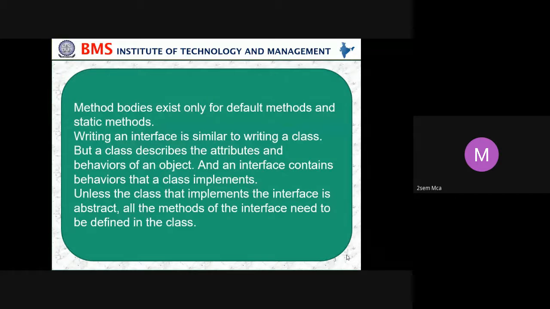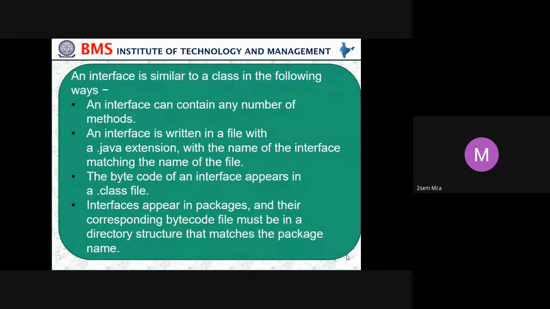So in an interface, we are not implementing anything. If you want to implement what is present in the interface, then we have to use the interface things in the class. So that's the behavior that a class implements. Unless the class that implements the interface is abstract, all the methods of the interface need to be defined in the class. An interface is similar to a class in the following ways. So how is the interface similar to the class?